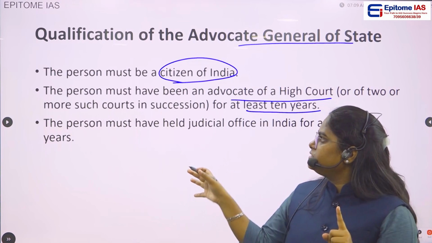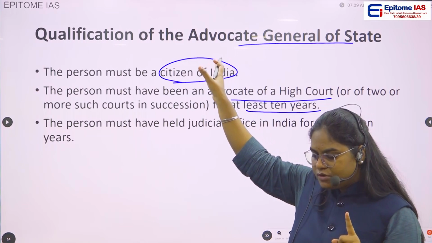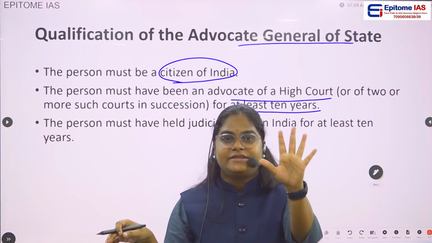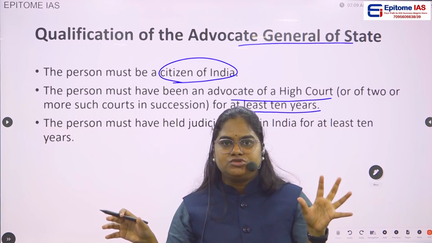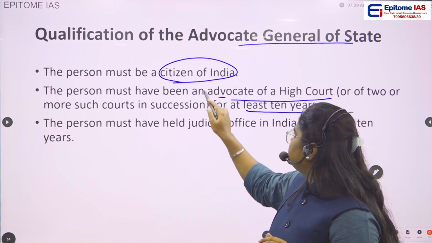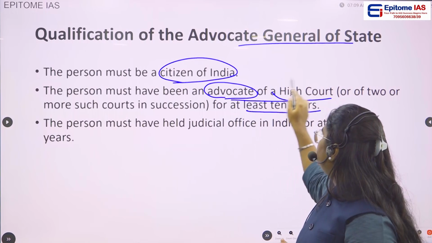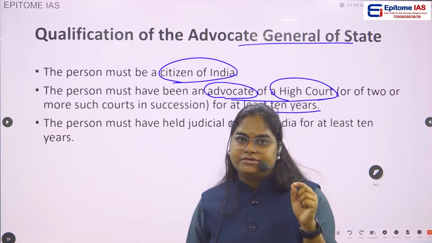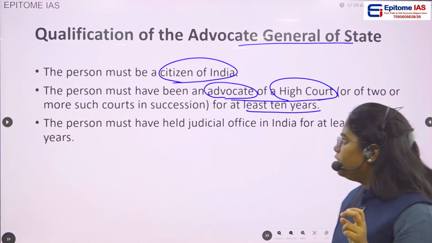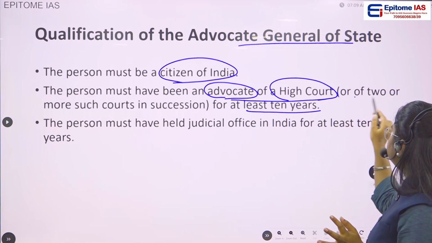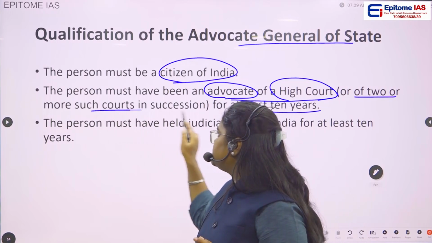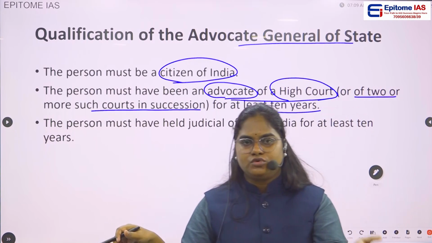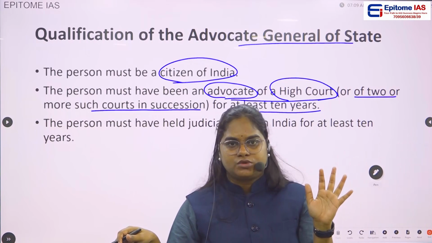The qualification is that he should have served as an advocate of a high court for at least 10 years. Remember this, 10 years. Or else there is another condition, that is if he has served in two or more such courts in succession, he can also count that.